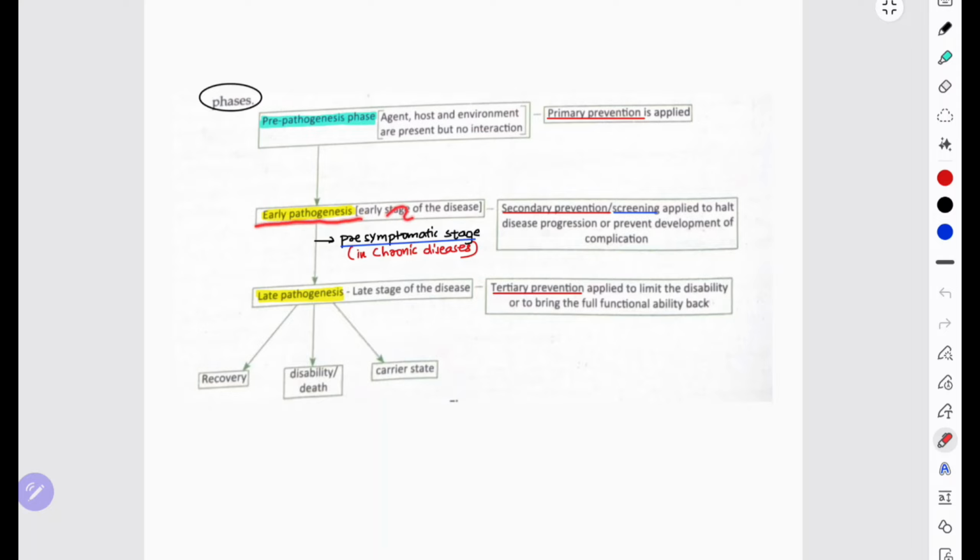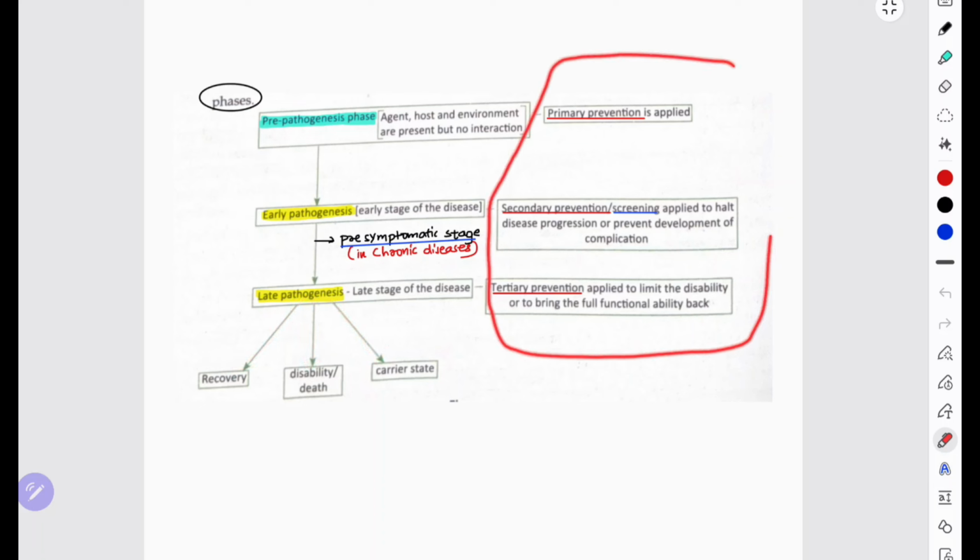The early pathogenesis is the early stage of the disease, and it progresses to late pathogenesis, the late stage. In between, there can be a pre-symptomatic stage in chronic diseases. After the late pathogenesis phase, the outcome may be recovery, disability, death, or a carrier state.